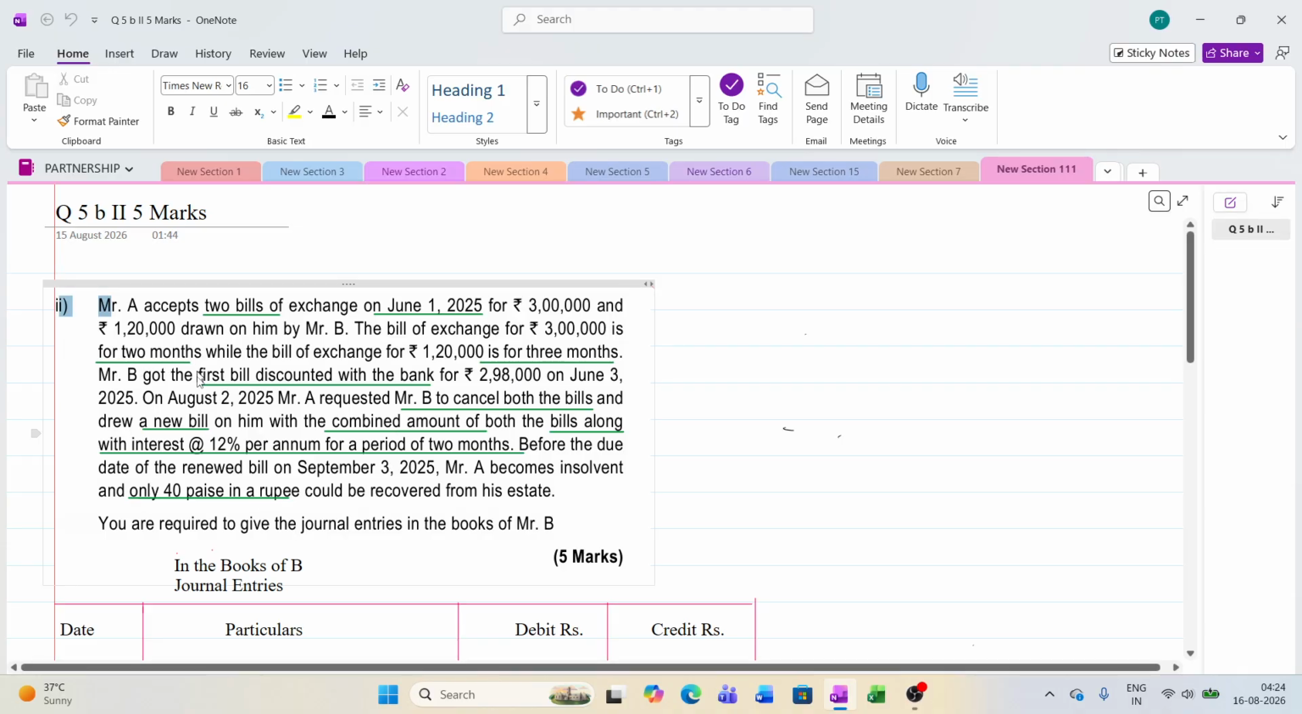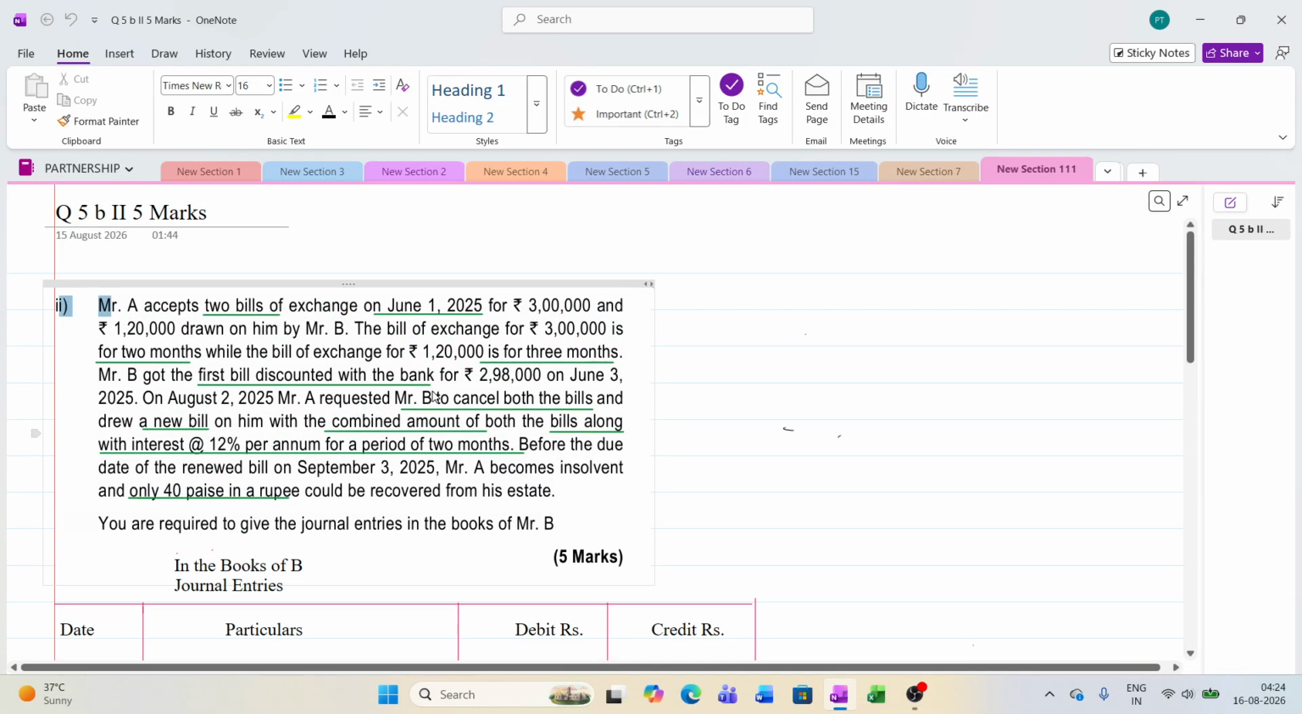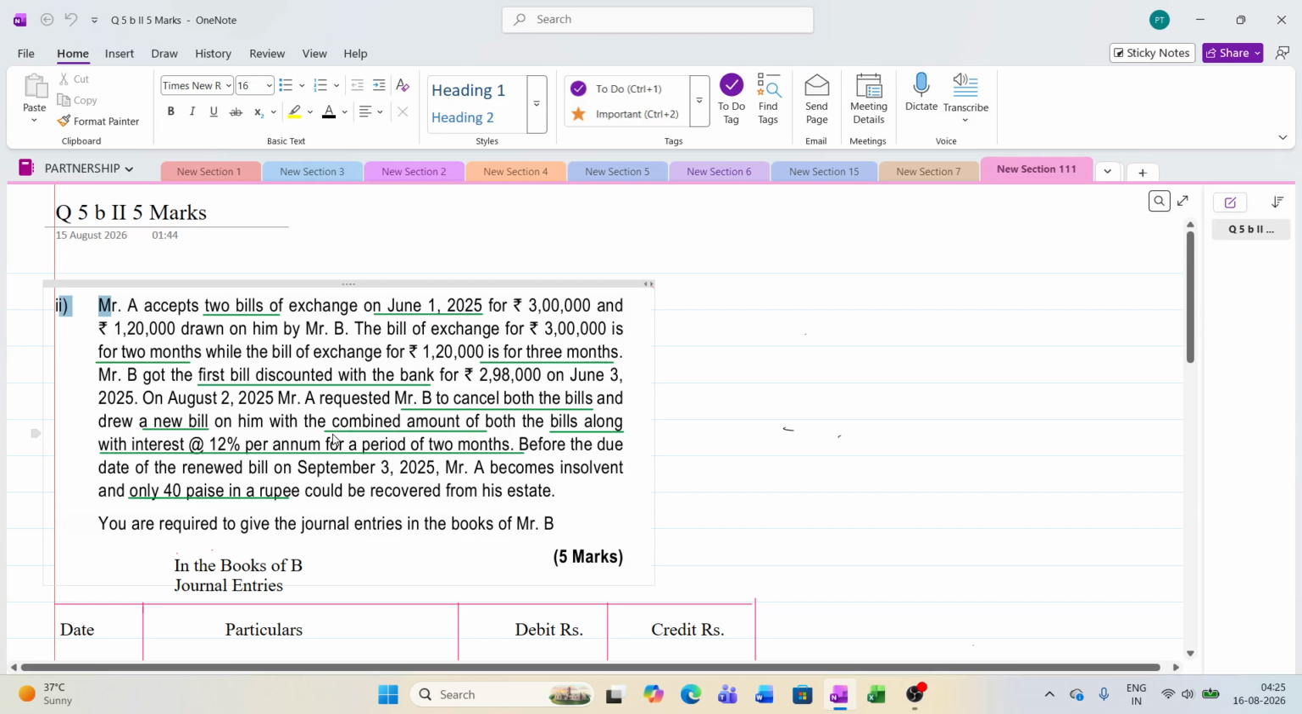Okay. So on 2nd August, 25, A requested, whereas the due date was 4th August. On 2nd August itself, he is requesting B to cancel both the bills. The other bill was due in September, but still he is asking to cancel both the bills. Now see, when you are going to cancel the bill, one bill you are having, so you will be crediting the bills receivable account. But one bill is not with you. It is with the bank. You have to credit the amount to the bank. That is the thing only here. That's it. And a new bill for the combined amount.